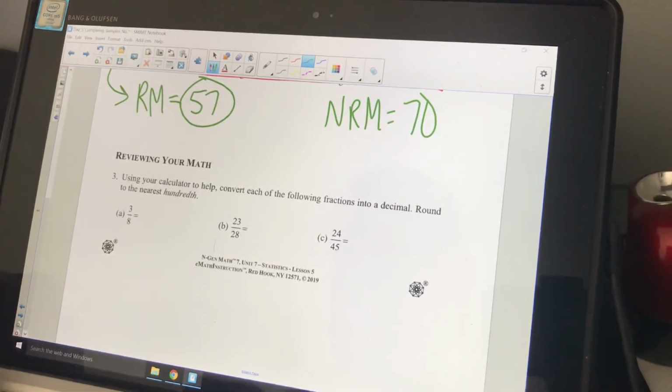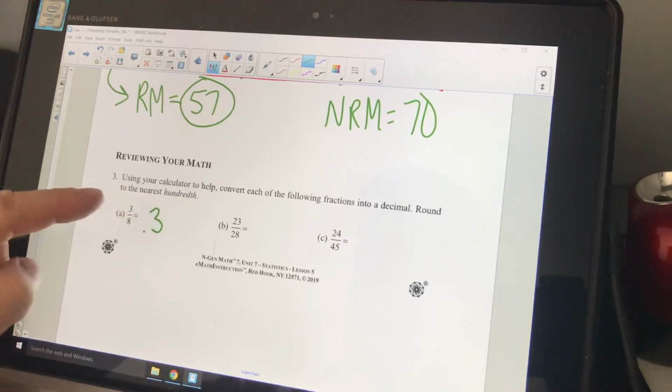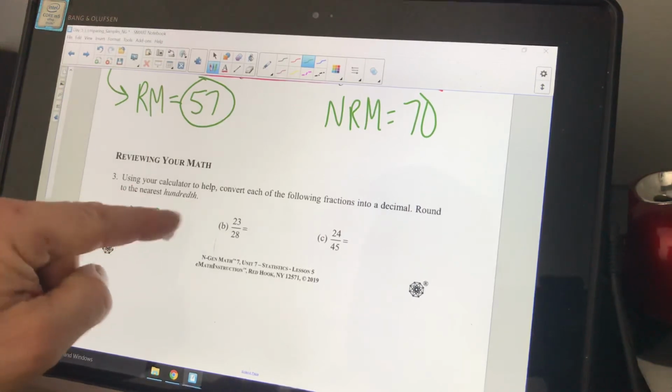Using your calculator to help, convert each of the following fractions to a decimal. Round to the nearest hundredth. Okay, to the nearest hundredth. This should be really easy. Okay, 3/8 is the same as saying 3 divided by 8, which is 0.375. The 5 tells the 7 it can become an 8.